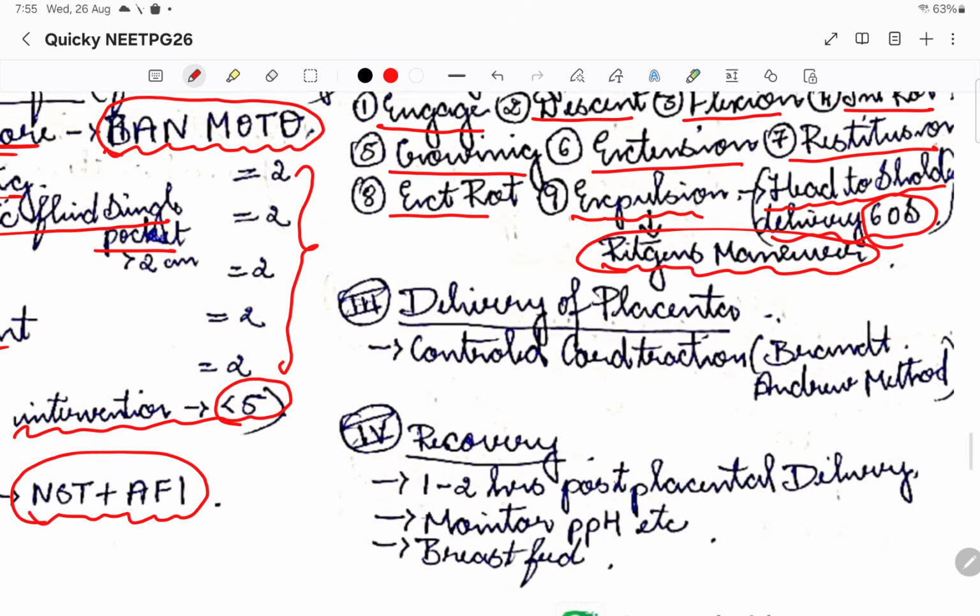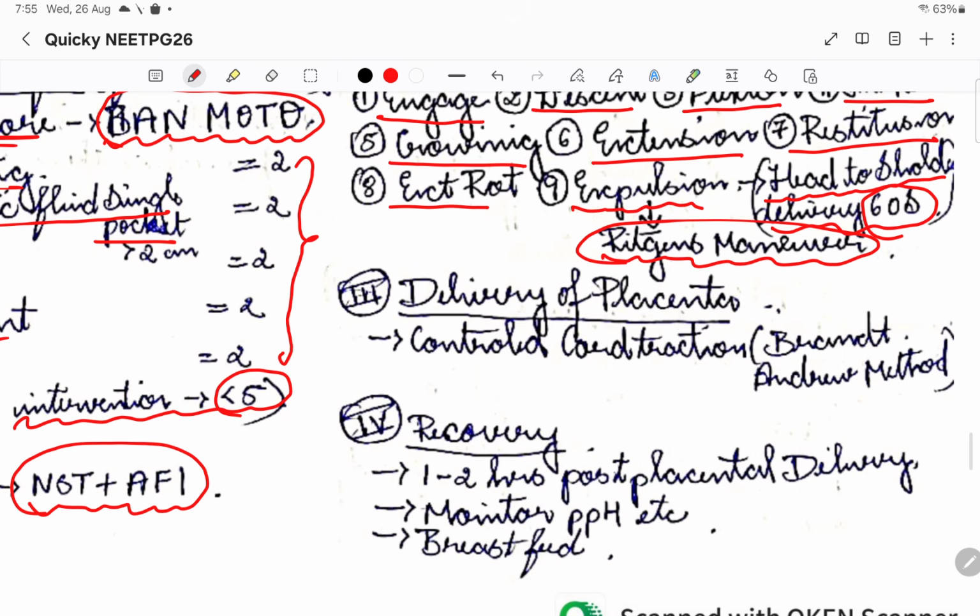After the baby is delivered, it is our duty to deliver the placenta. That is the third stage of delivery, the active management of delivery of the placenta. That is controlled cord traction, which is what we do. The method that we use is the Brandt-Andrews method. Basically controlled cord traction, we all would have done it at least once in our internship, to deliver the placenta.